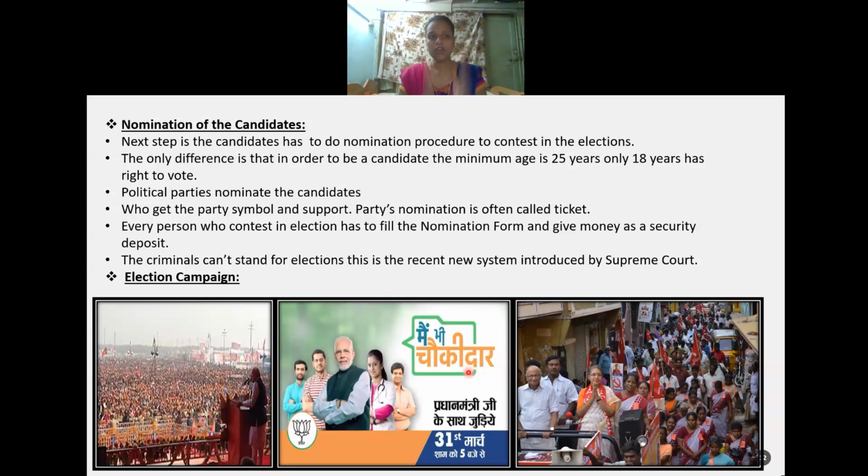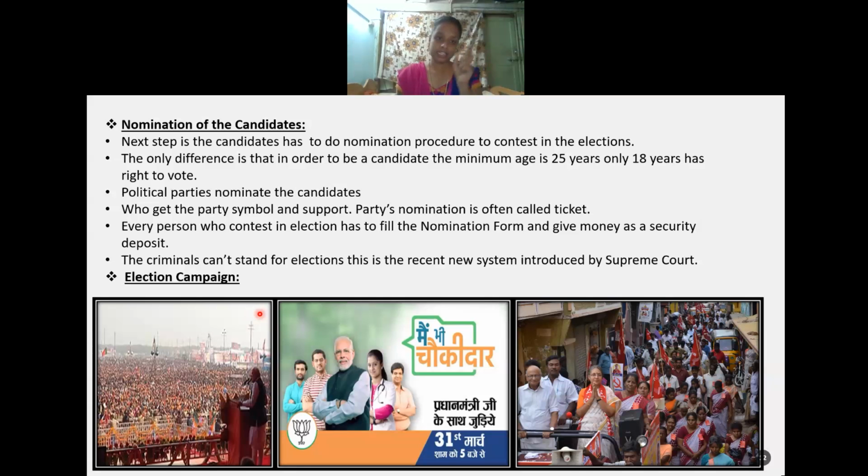So you have nominated the candidates and filled the form. What will you do next? Yes, you will start going and meeting the people, telling them that I am your leader, and if you give your vote for me, whatever my government policies are, I will try to implement them. You can see certain pictures here. This we call election campaigning.